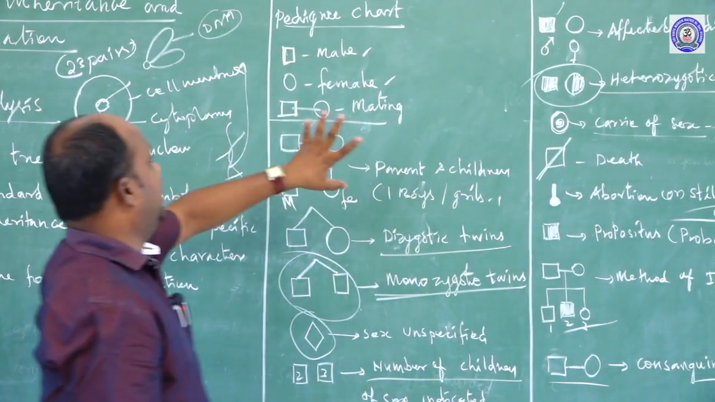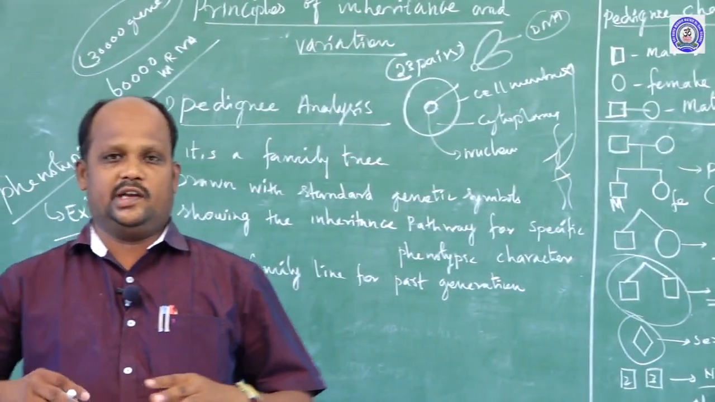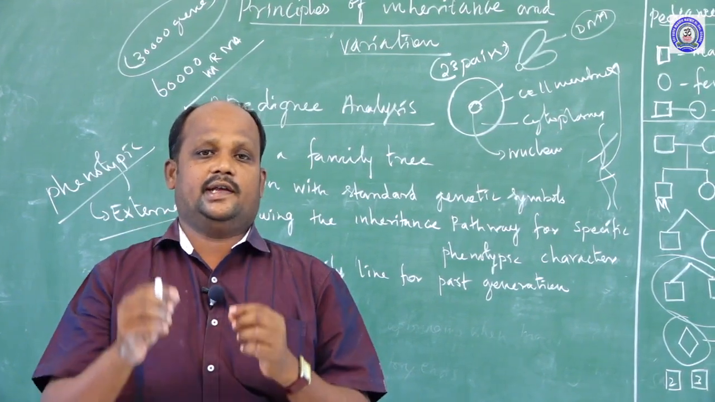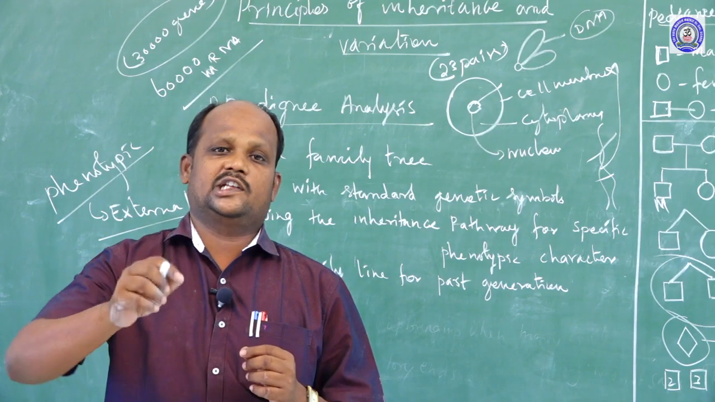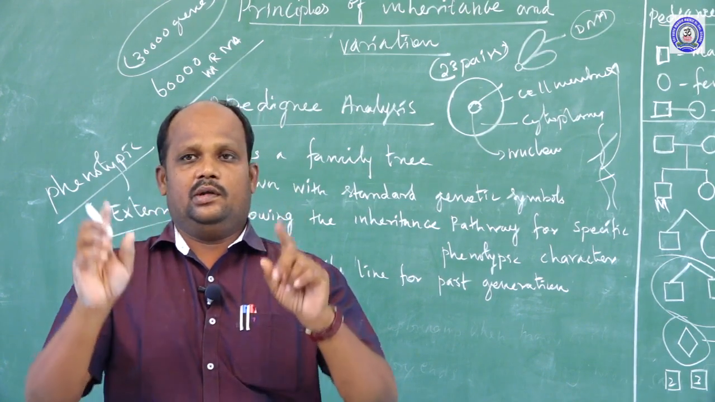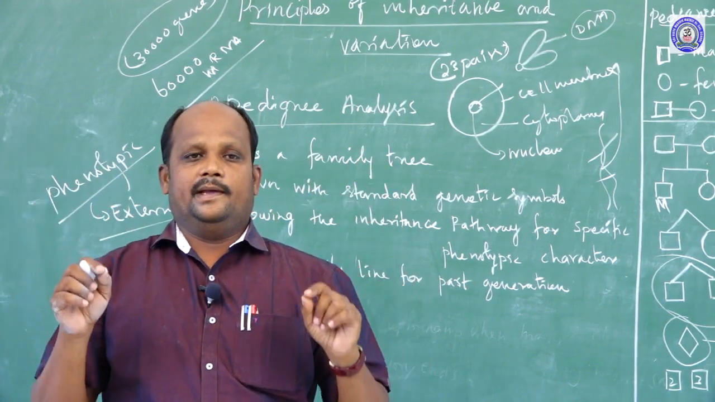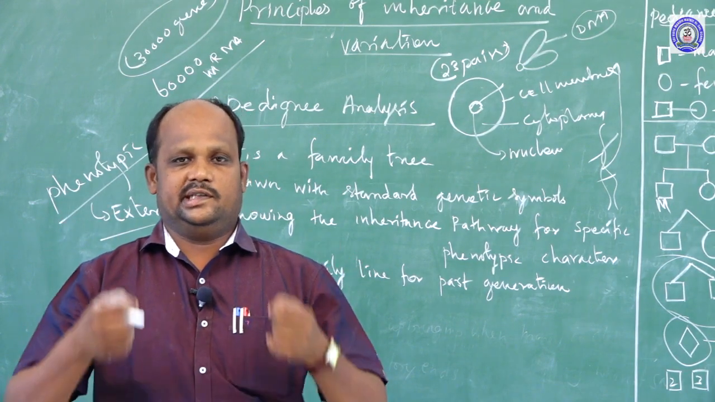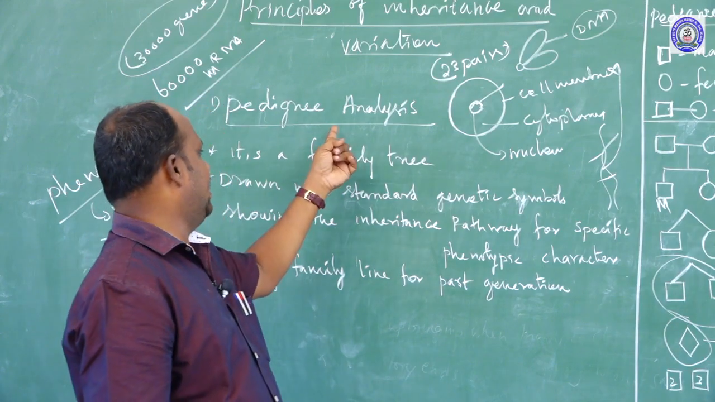This is the pedigree chart. A pedigree chart means we assess the family characters. We assess the characters, and for each character we provide a specific symbol. With those symbols we make a simple diagram, which is called a family tree or family chart. This process is named pedigree analysis.